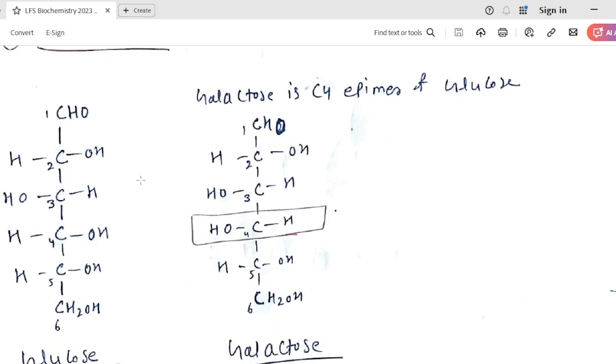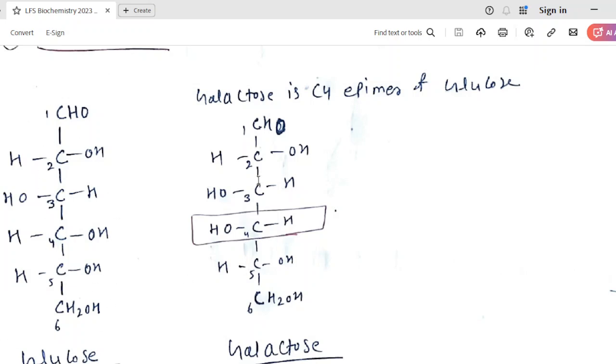Galactose is very simple. If you know the structure of glucose, then glucose and galactose are C4 epimers. So at carbon number 4, just reverse the orientation, and you will get galactose. For drawing the structure of glucose, just write CH2OH, then two OH on the right side, third reverse it, and then fourth again maintain CHO. In this way you can remember the structure of glucose.